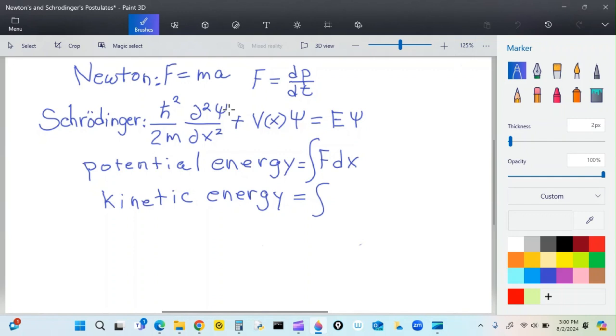So I'm going to say dp over dt, and I'm going to use that same dx. So if I integrate this thing, now let's see if you can follow this so I don't have to redraw this too many times.